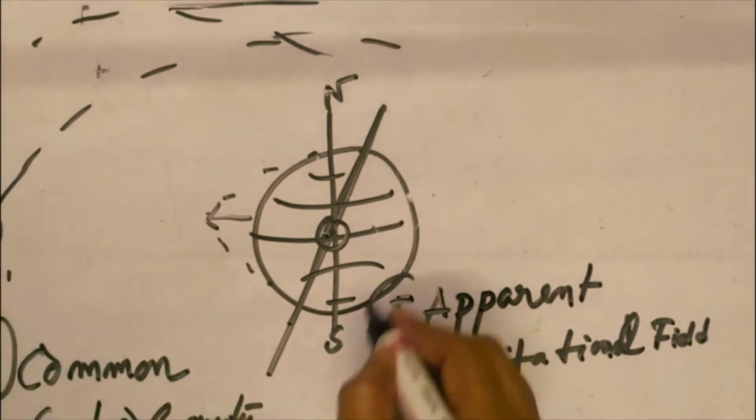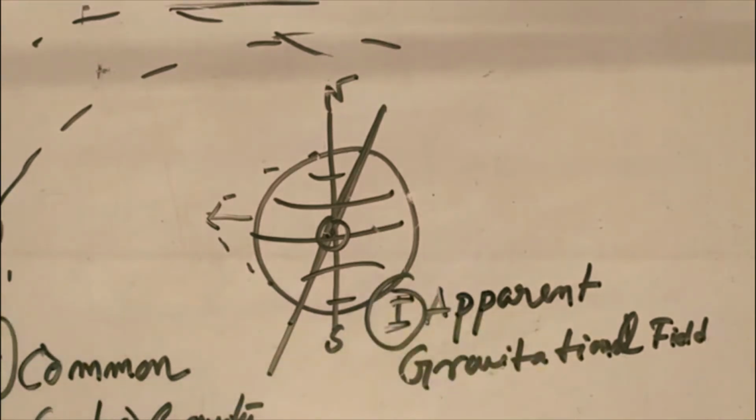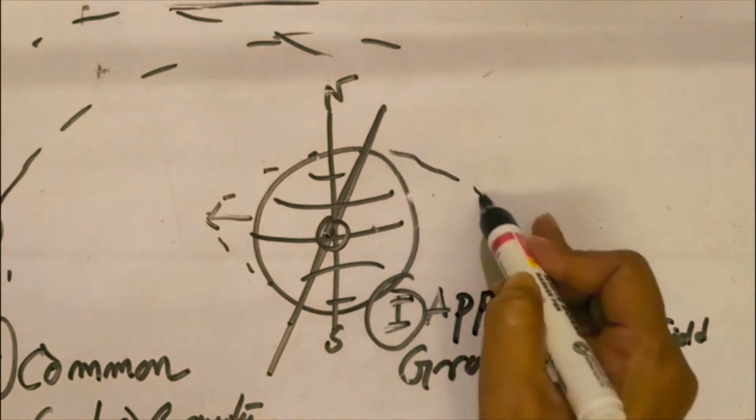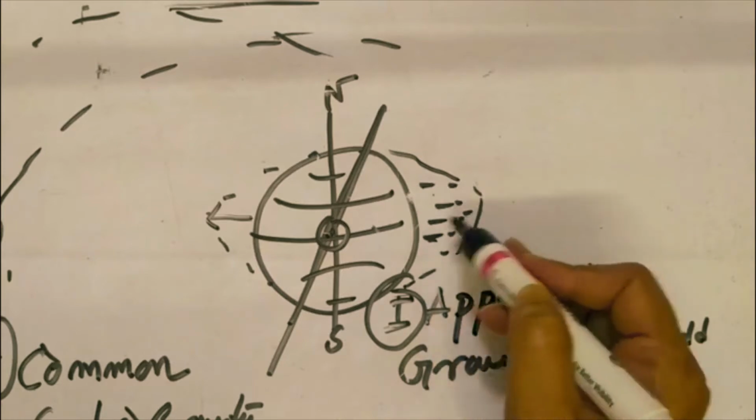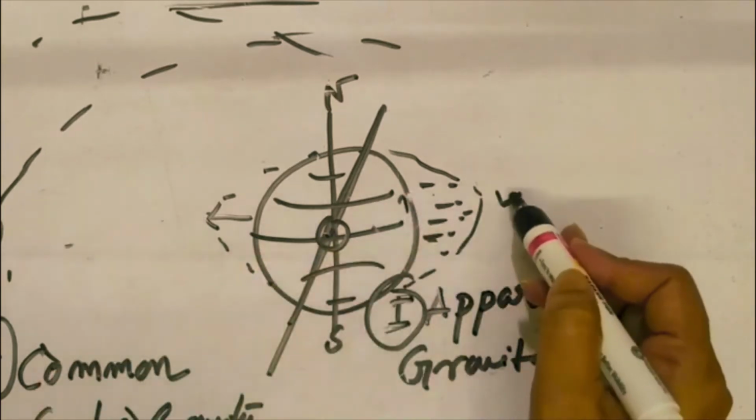First one is the apparent gravitational field, and second one is the common center of gravity. Due to these causes, the earth's hydrosphere, the earth's ocean surface, is swelling in the direction just opposite to the moon.